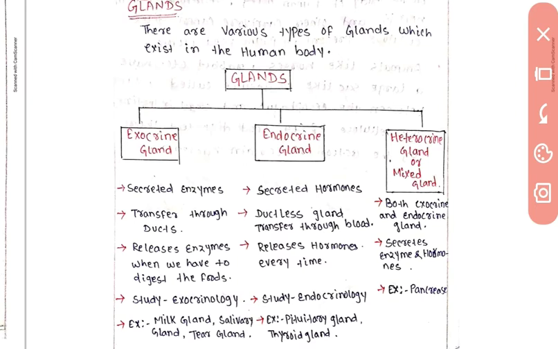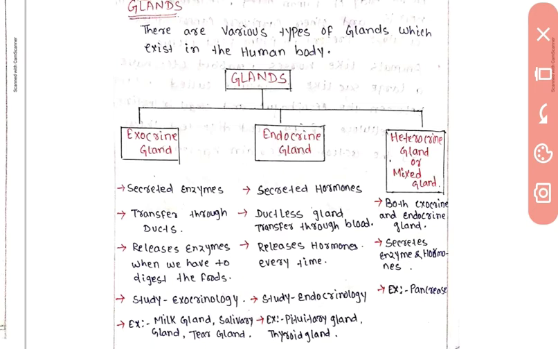Now, heterocrine gland or the mixed gland. As we saw from the name, both exocrine and endocrine gland are known as the heterocrine gland or the mixed gland.